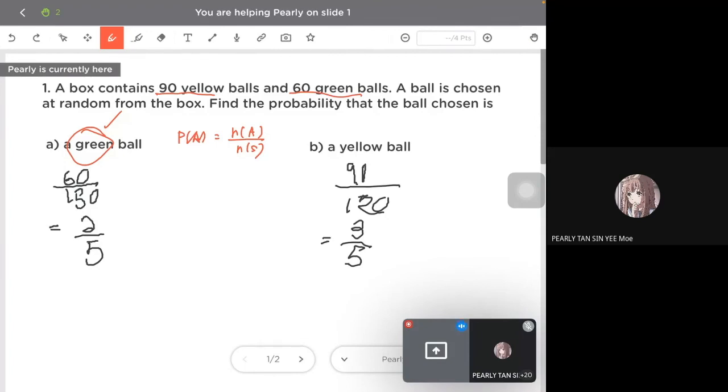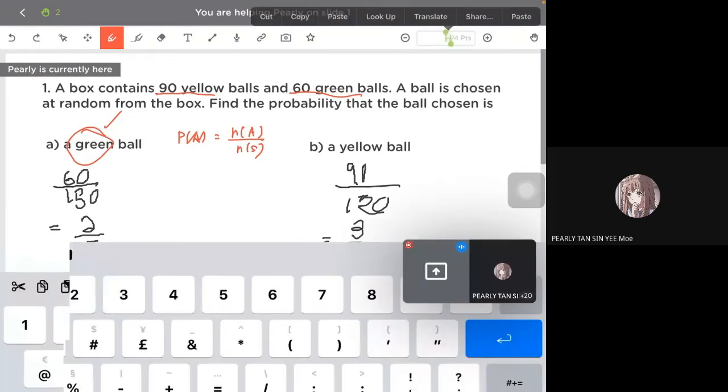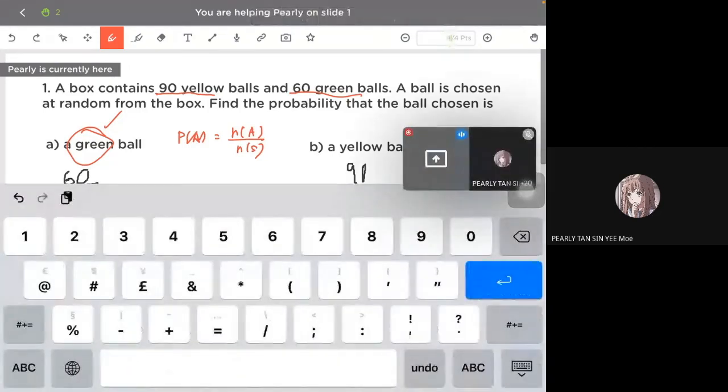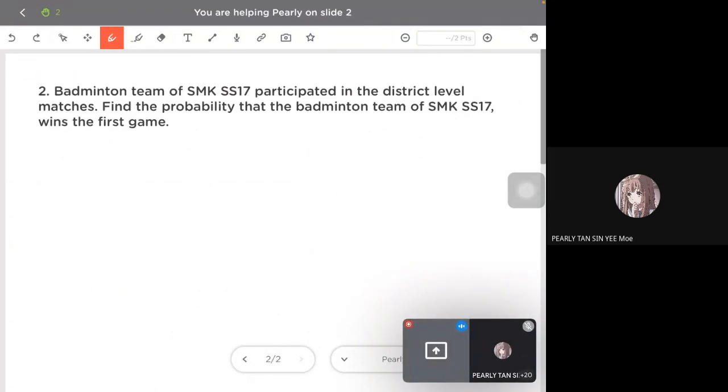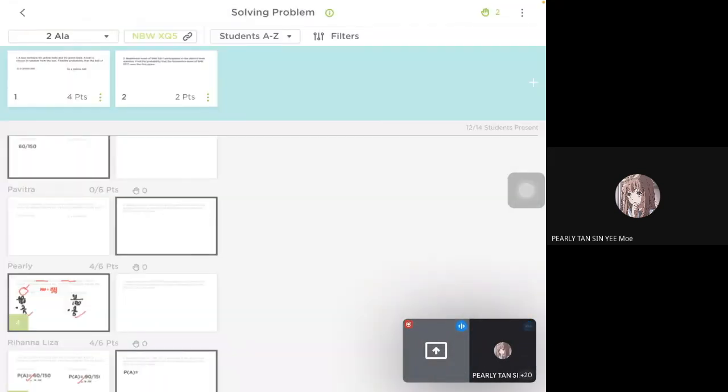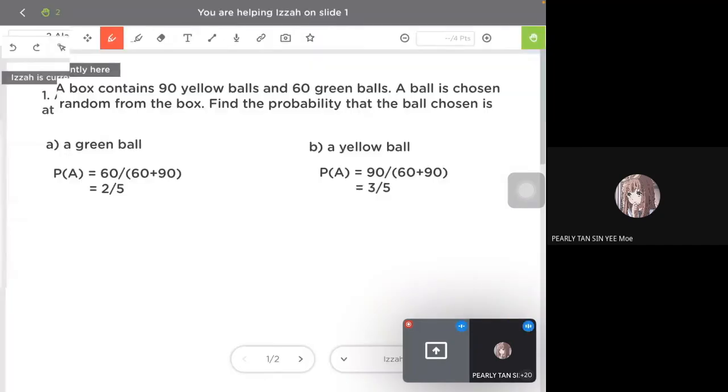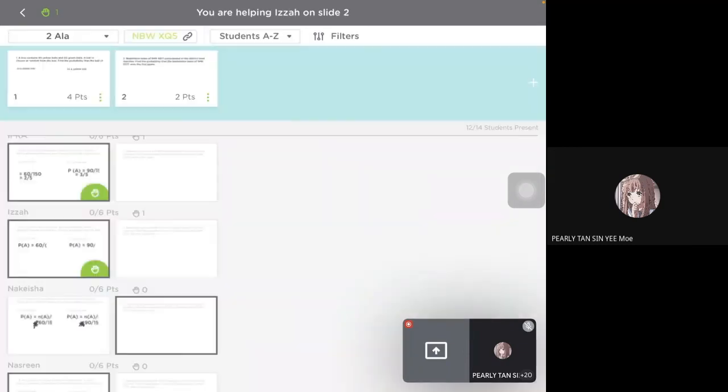Pearly, you can type, right? You use your finger to write, use your handphone or tablet. Too lazy to type? Aduh. Don't tell me that in class you are lying down. You should be sitting in class, not sleeping. Okay, good, Iza. Those already marked can proceed.